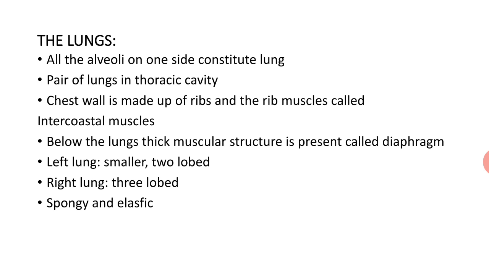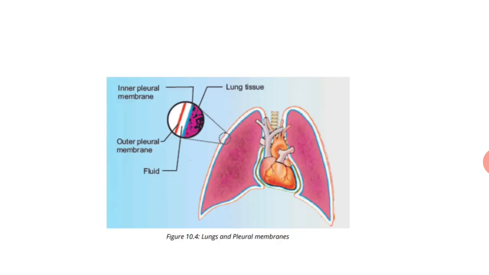Below the lungs there is a thick muscular sheet that we call the diaphragm. The left lung is usually smaller and has two lobes, while the right lung is slightly bigger and has three lobes. Lungs are spongy and elastic.